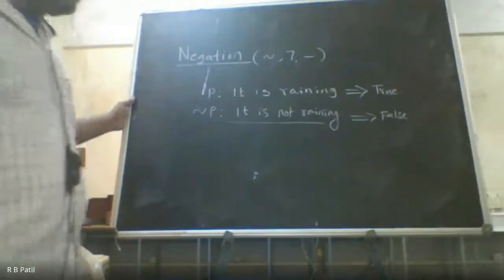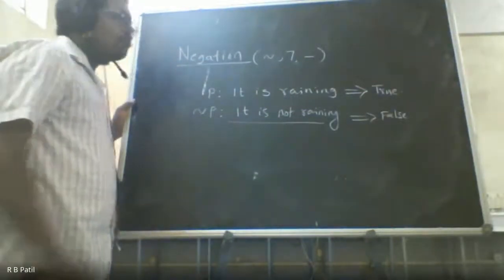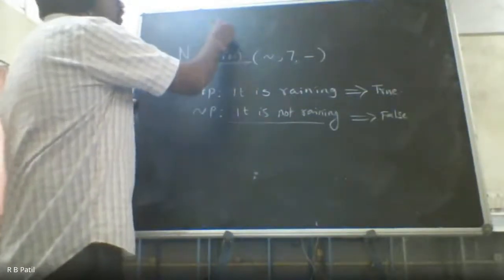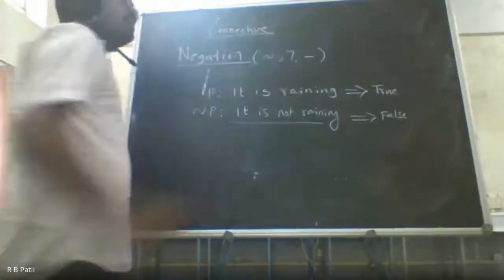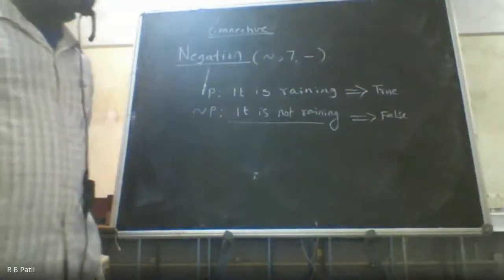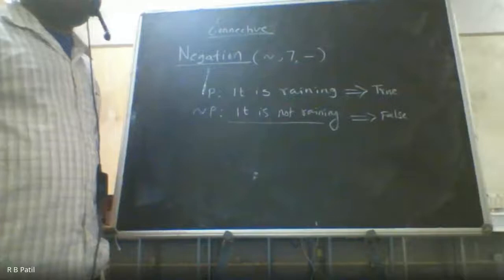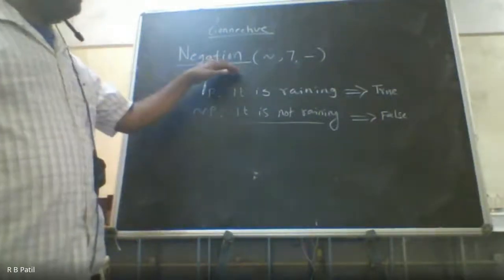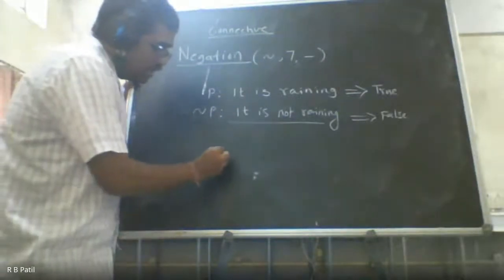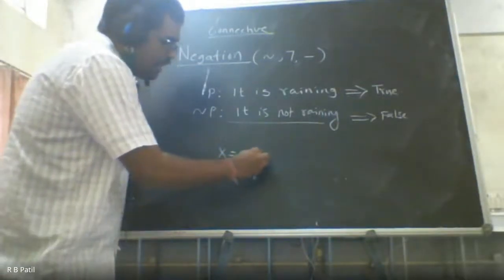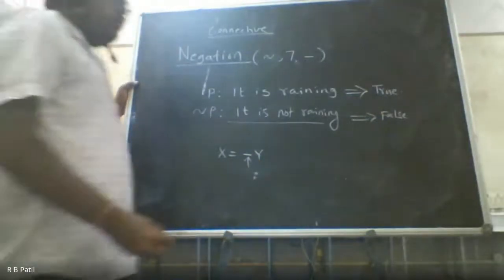Okay. So this is about the negation operation. These are all called connectives. So we are discussing connectives, and negation is one of them. There are different types of connectives. One is called a unary connective, and another is called a binary connective. So now this NOT is a unary connective, just like you have a unary operation. So x is equal to minus y. So this minus is a unary operation.